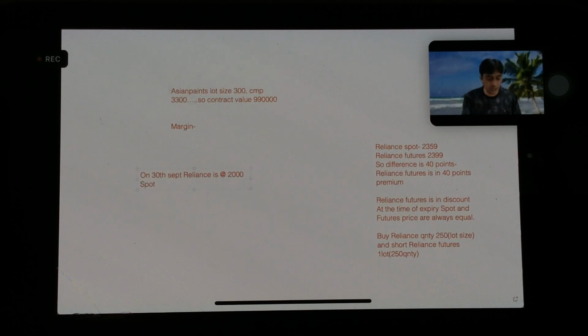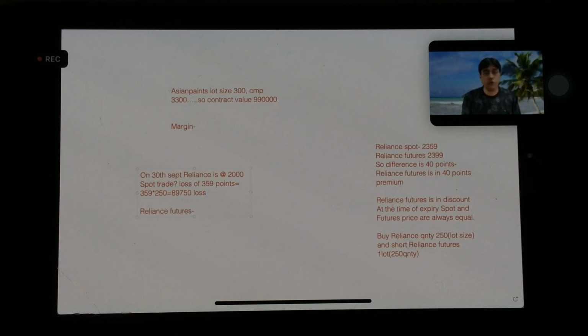So what will happen to your spot trade? Loss of 359 points. That is 359 multiplied by 250. So how much is the loss? 89,750 rupees loss, right?